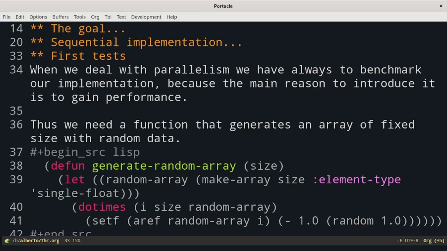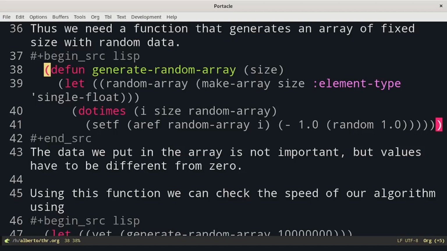When we deal with parallelism, we always have to benchmark our implementation, because the main reason to introduce it is to gain performance. Thus, we need a function that generates an array of fixed size with random data. We will use this array both with the sequential implementation and with the parallel one, and we will see which is the fastest one. Generate-random-array is a function which takes as input the size of the array.